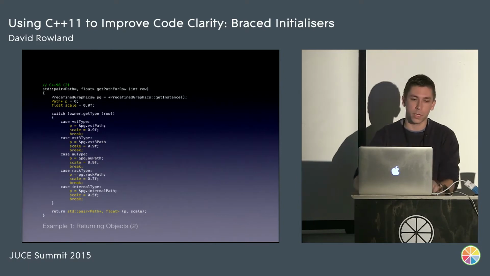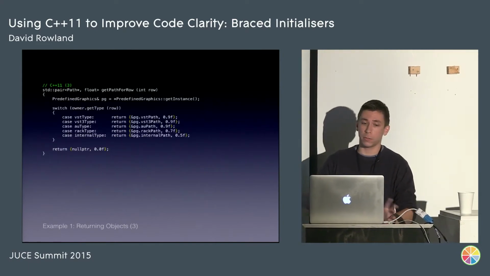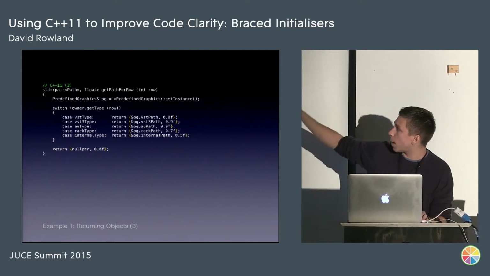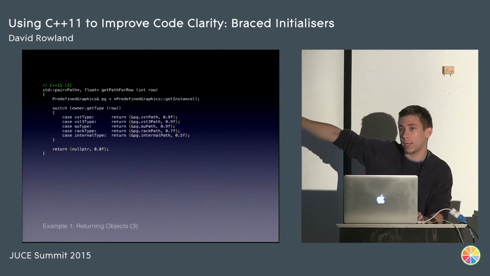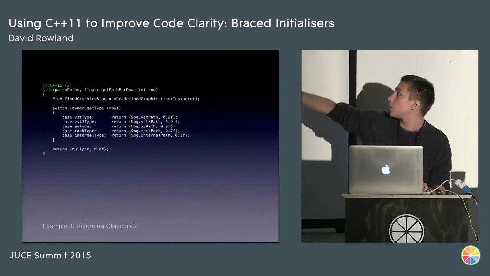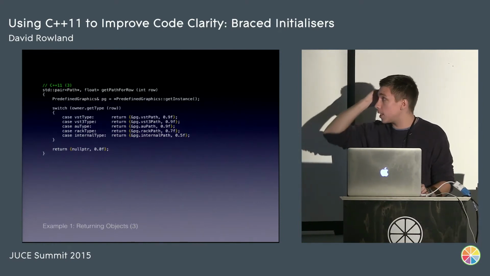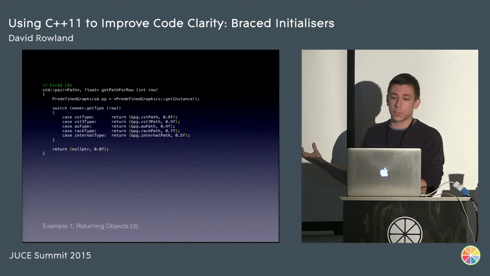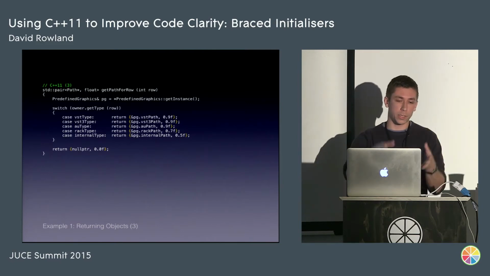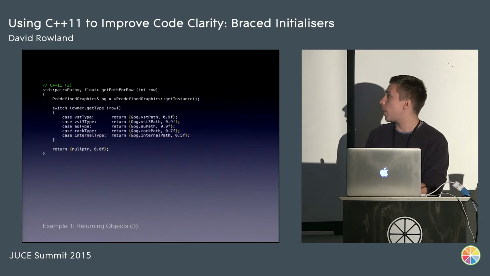Basically, don't do this. What you can do with C++11 is just completely omit the return type. Notice we have braces here instead of brackets, which means these are just the arguments that are going to be passed to the std::pair constructor when we return. Now, because there's less code here, it's a lot easier to see what we're doing. You can very quickly look at this, say, right, we've got a function, we've got a switch case, and we're returning a pair of arguments from it.